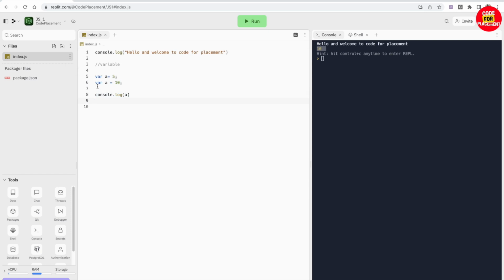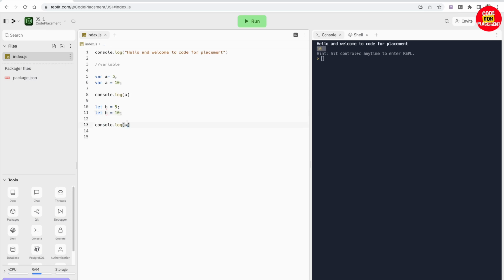Now let's take one more example with let. I'm just going to copy this again. I will be taking a different variable. So let b is equal to 5 and let b is equal to 10.